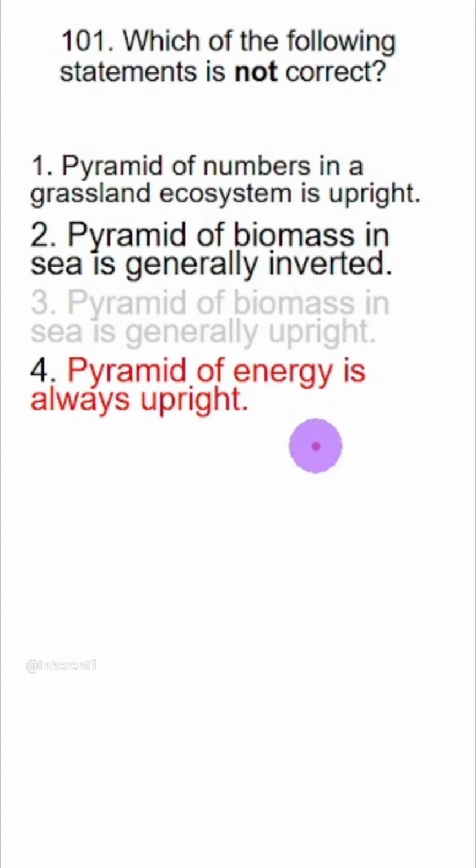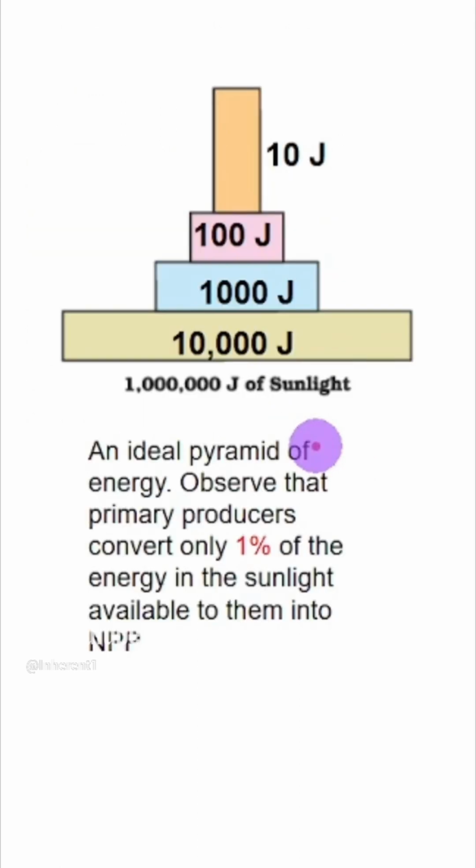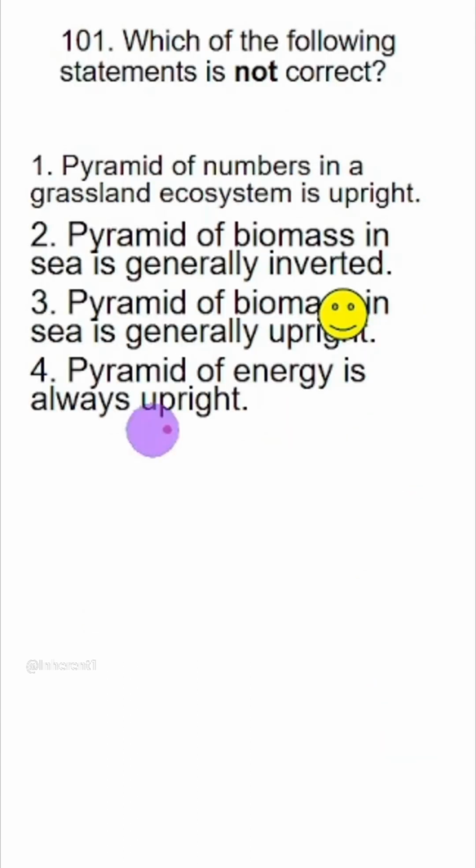And the last statement, pyramid of energy is always upright. Yes, it has to be upright because it follows 10% law of energy transfer. So primary producers fix 1% of energy from sunlight, and then it is transferred to the subsequent trophic level at the rate of 10%. Okay, so 10,000 becomes 1,000, 1,000 becomes 100, and 100 becomes 10. It decreases as we go up the trophic level. This will be upright. So option 3 is the only statement which is incorrect, and therefore answer of this question.